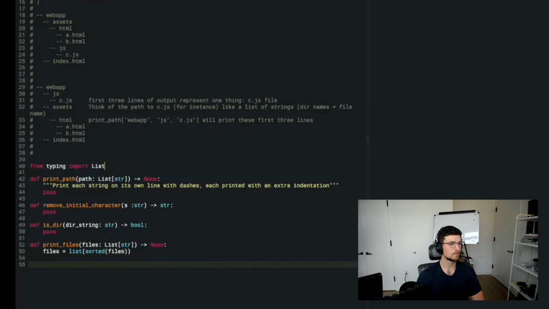Now, if between a.html and b.html there was another file that lived in the JS directory, for instance, that would kind of break my approach because they wouldn't be gathered together, and I wouldn't be able to look at the previous entry to determine what I needed to print. And that's the function of calling sorted there. Does that help you understand better what I'm going for? Yeah, it definitely helps me understand more. I'm just curious kind of how you're going to implement it.